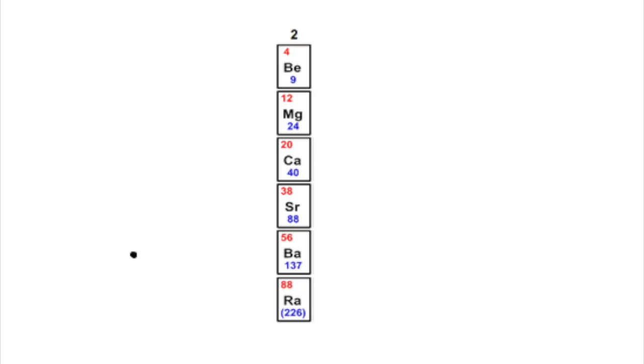The alkaline earth metals are the chemical elements found in group 2 of the periodic table. These elements include beryllium, magnesium, calcium, barium, strontium, radium. And the elements in group 2 have 2 electrons in their valence shells, giving them an oxidation state of positive 2 or plus 2.